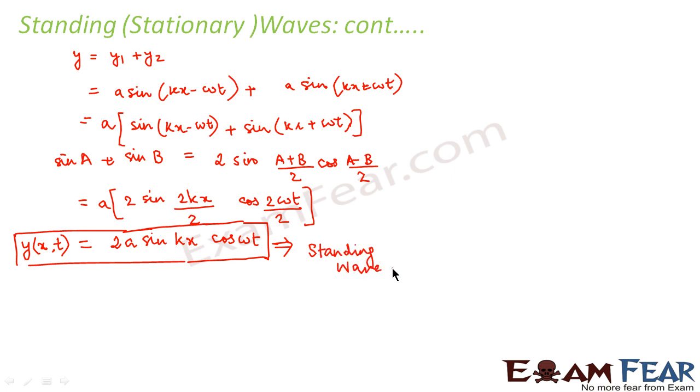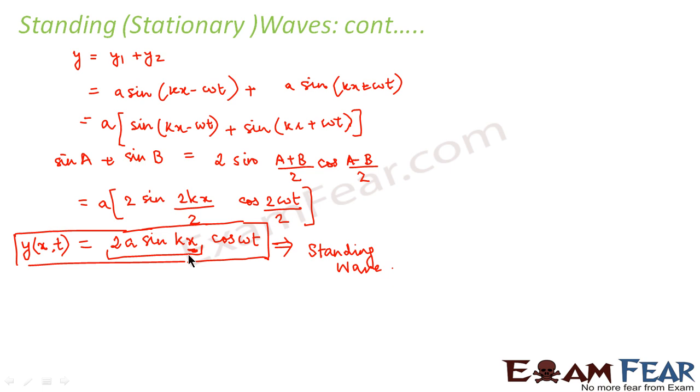Now, which quantity in this equation represents the amplitude of a standing wave? The amplitude is represented by this quantity, that is 2a sine kx. Therefore, an interesting thing which we observe here is the amplitude in case of a standing wave is dependent on the position of the particle, that is x. Because amplitude, what is this amplitude? It is basically the maximum displacement made by the particles of the medium.